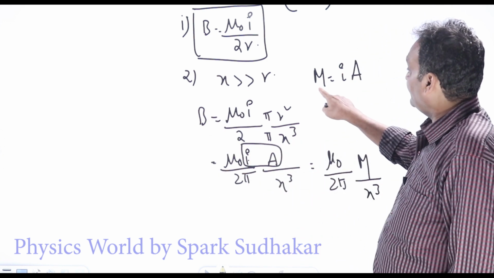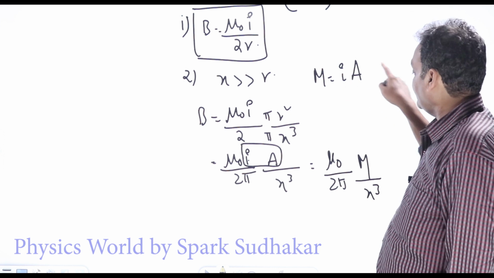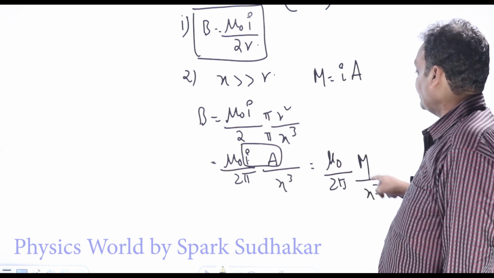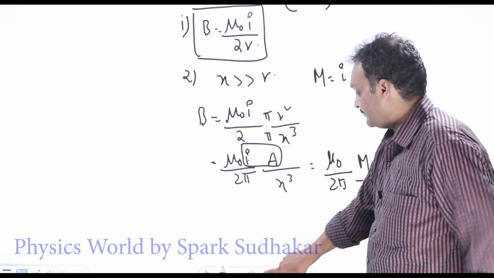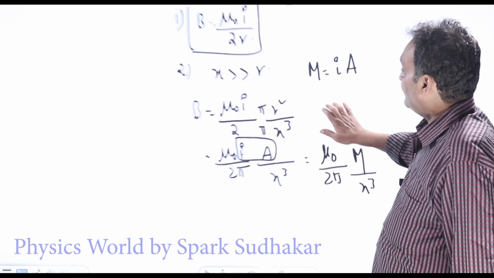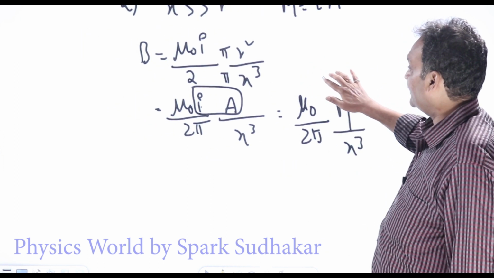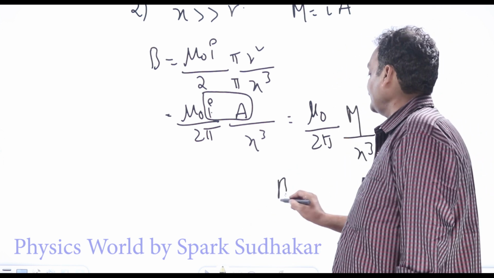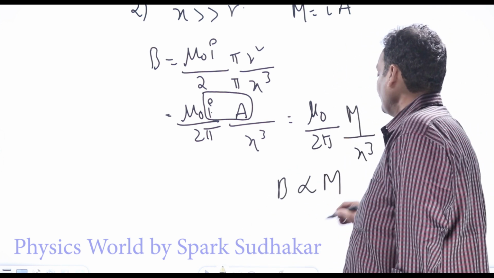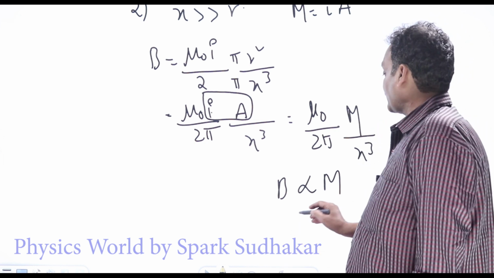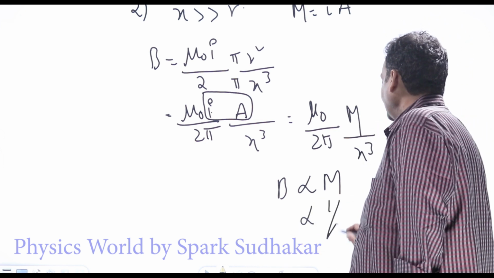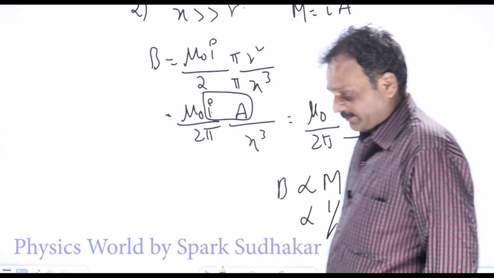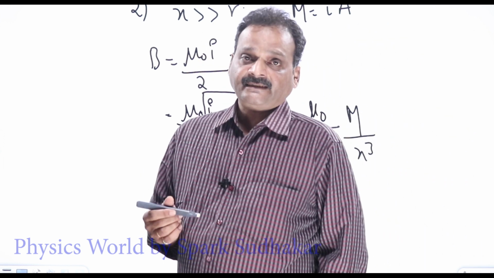So the dipole moment capital M equals I into A, and we write mu naught by 2 pi into M by x cube. Two important points to keep in mind here: the magnetic field due to a magnetic dipole is proportional to its dipole moment and proportional to 1 by x cube. This is important because the same thing will come in electrostatics also.